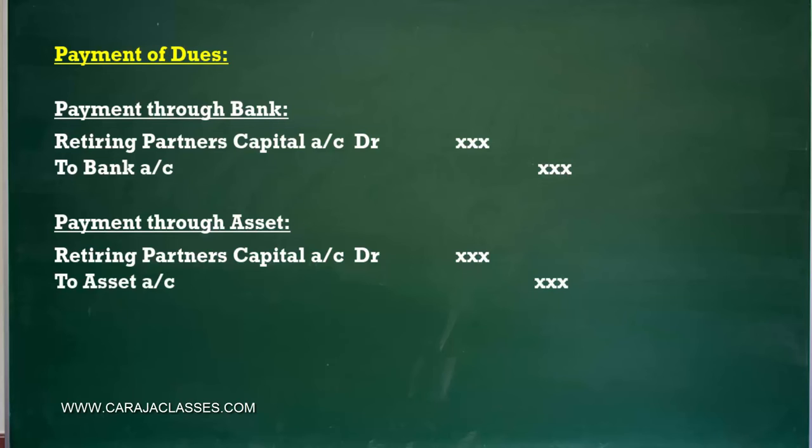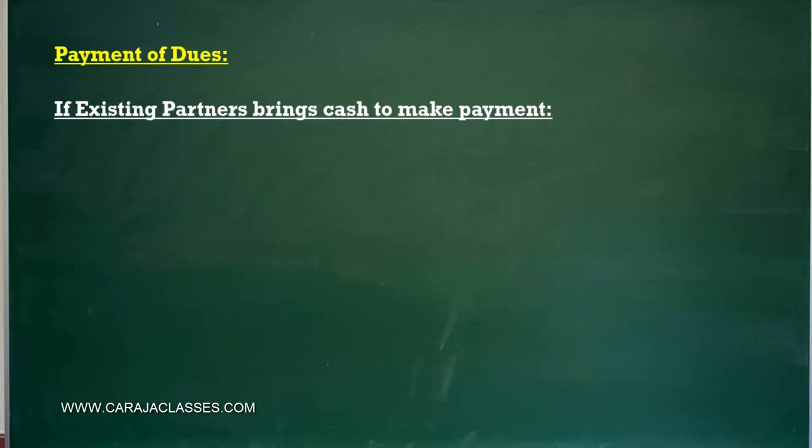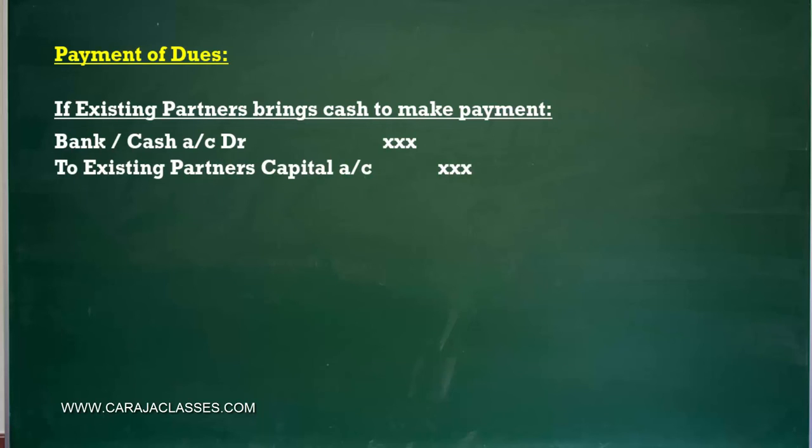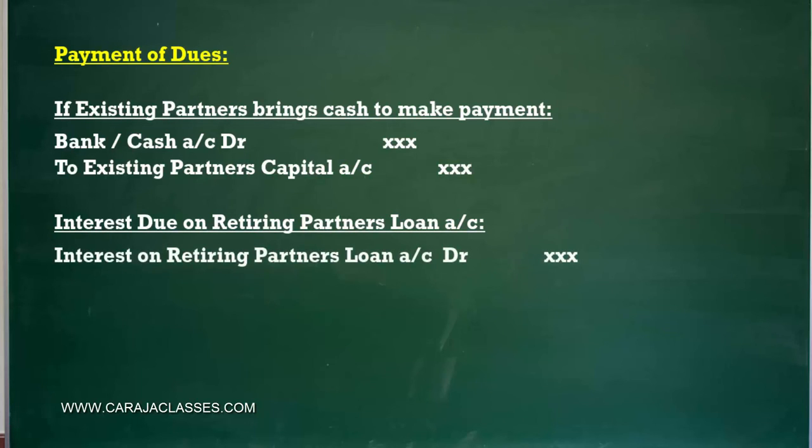If the firm is unable to pay the full amount, if something is pending, then it should be transferred to a loan account. So the retiring partner's capital account should be debited and the loan account should be credited. If some of the existing partners are bringing in cash to make the payment, then the cash or bank account should be debited and the existing partners' capital accounts should be credited. If there is any interest due on the retiring partner's loan account, then it's an expense. Interest on the retiring partner's loan account has to be debited and credit should go to the retiring partner's loan account, that is the liability account. So in the subsequent session, let us take some case studies to understand this in a better way.